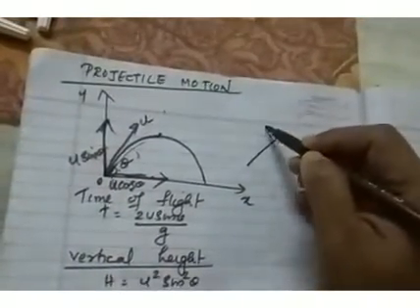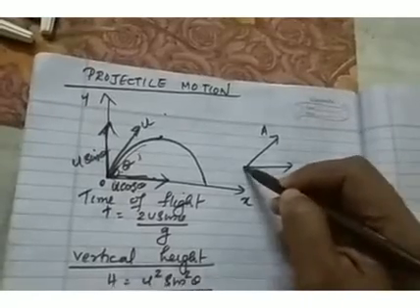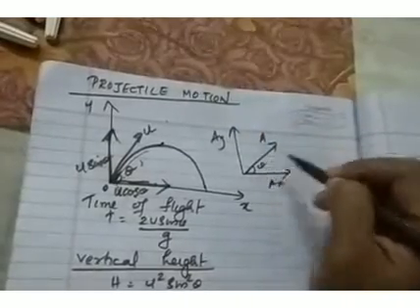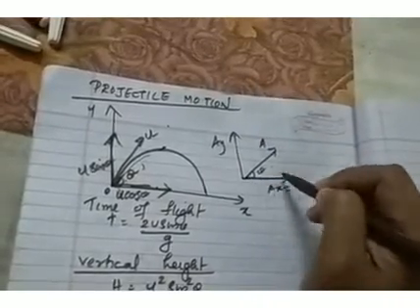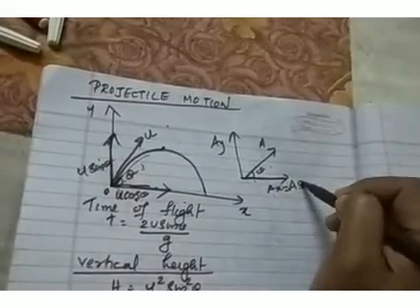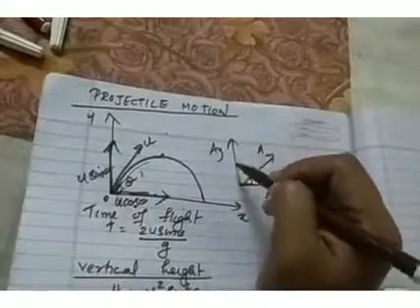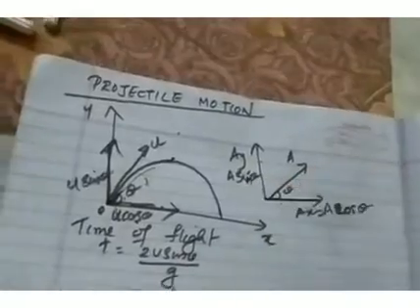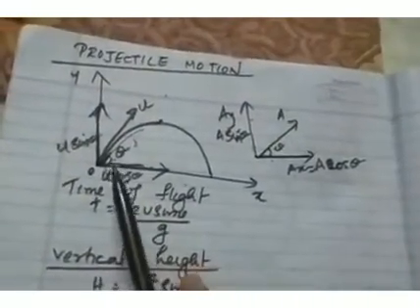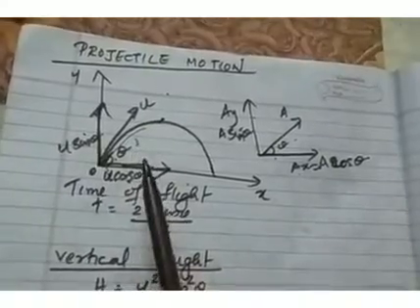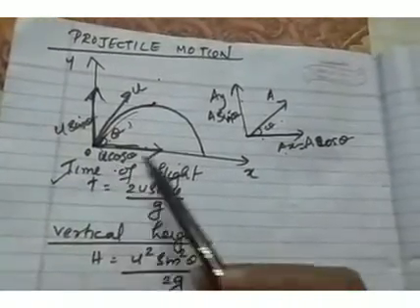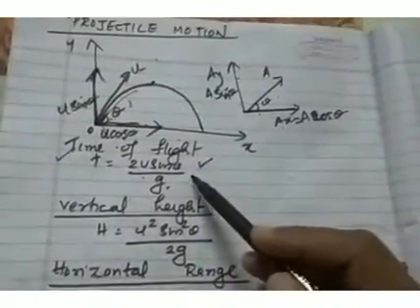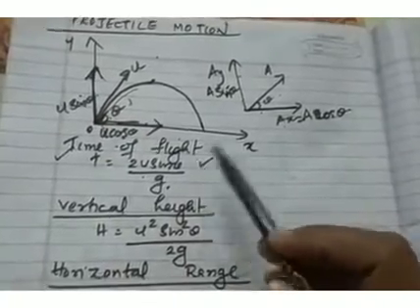In the previous case also we have resolved the vector A into two components, isn't it? AX and AY. So this was theta, and this component AX is adjacent to theta, so it is A cos theta, and this component AY is A sin theta. Like this we have resolved this initial velocity vector u, and here we need to find out the expression for time of flight. This is the time of flight, 2u sin theta by g, and you must study the derivation. You can refer to your notebook for that. It is well explained in that notebook.